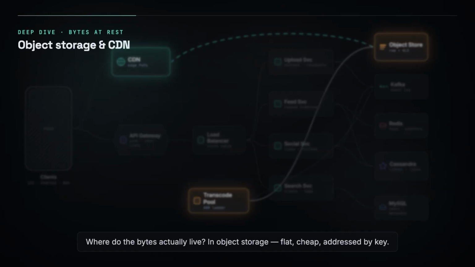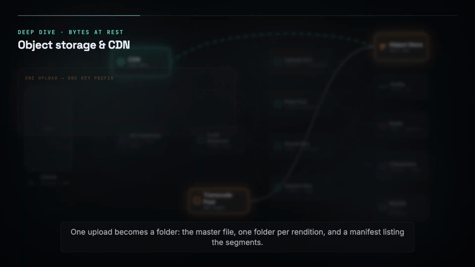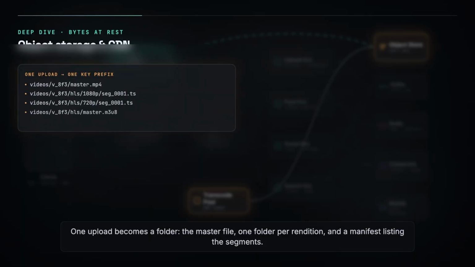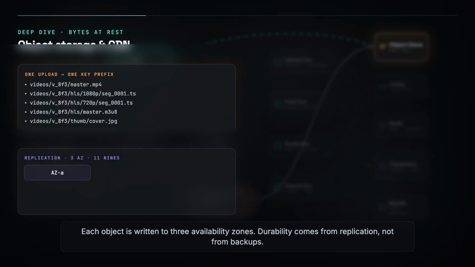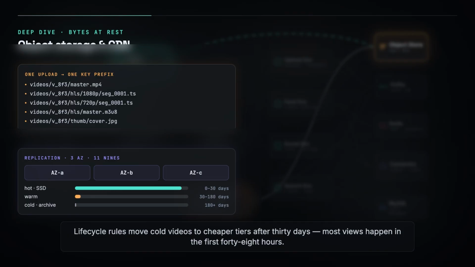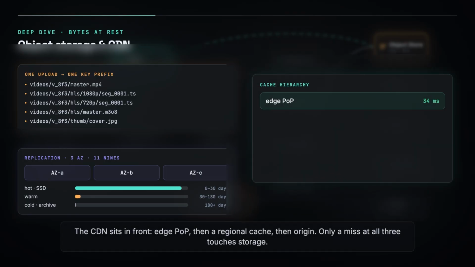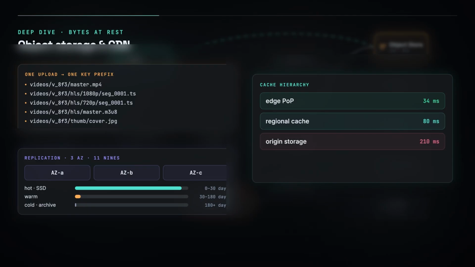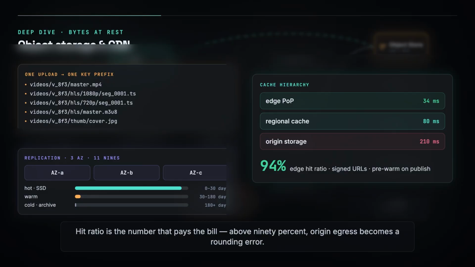Follow one upload. The client asks the upload service for a pre-signed URL and sends the file in chunks. Chunking means a dropped connection resumes instead of restarting, and bytes go straight to object storage, never through the service. The service writes one metadata row, marks the video processing, and publishes an event to Kafka. A pool of stateless workers consumes that event and transcodes the master into an adaptive ladder cut into short segments. When the ladder lands in storage, the row flips to ready, and the video is publishable.